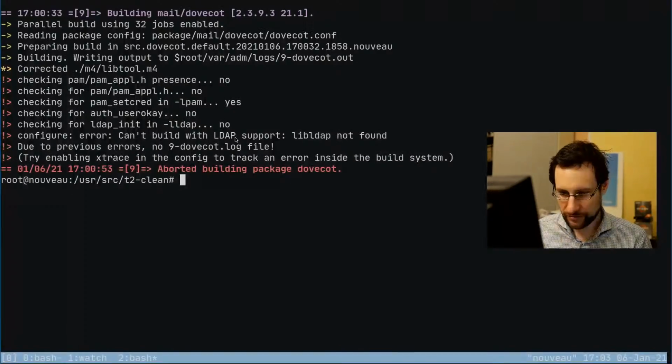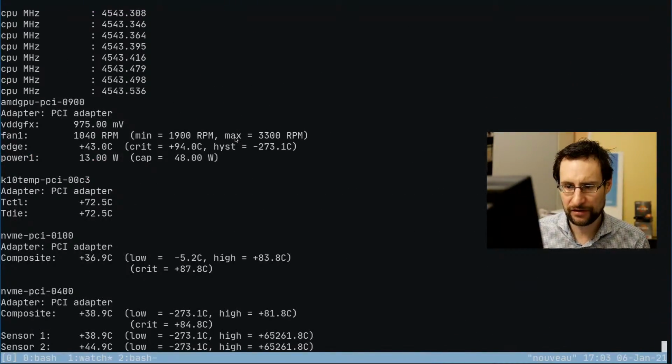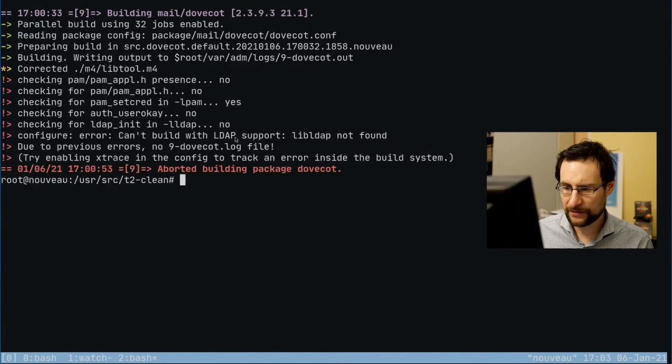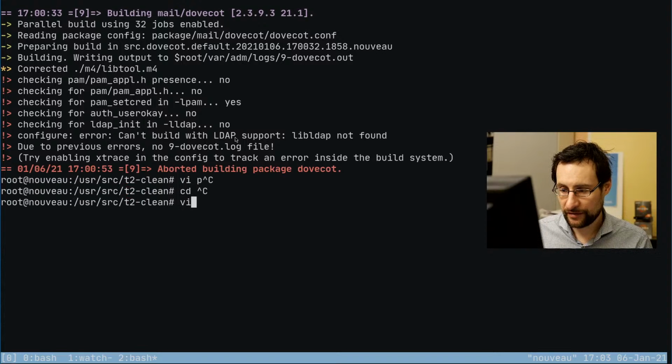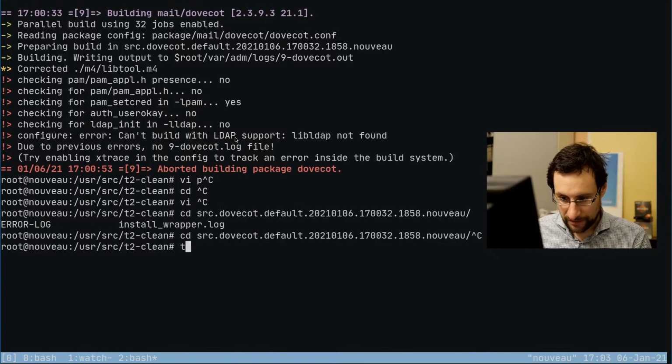Speaking of which, Dovecot is building, 64%, obviously nicely heating the office. And by the way, did I build with tmpfs? Yeah. Also best with mirror.